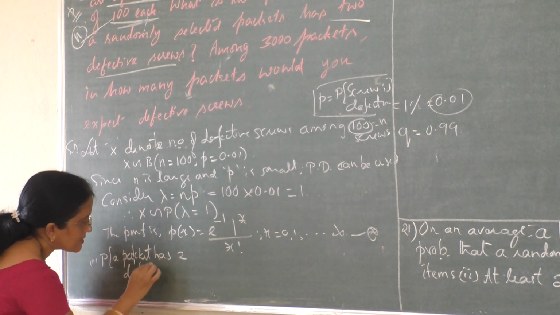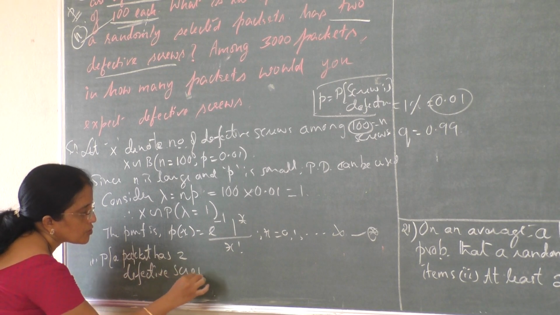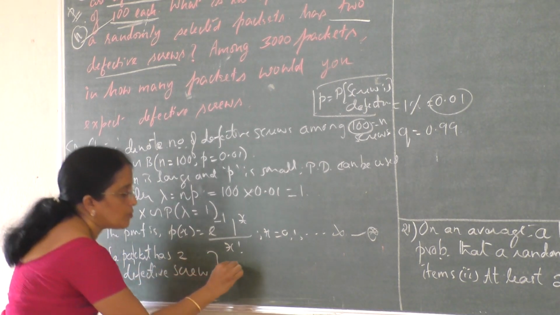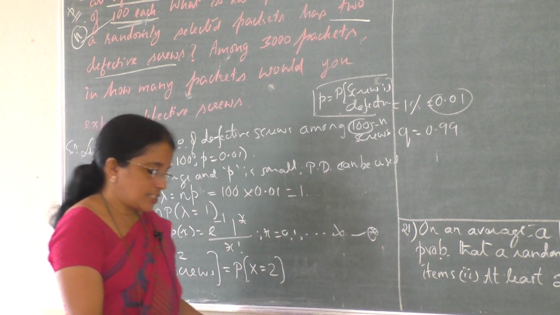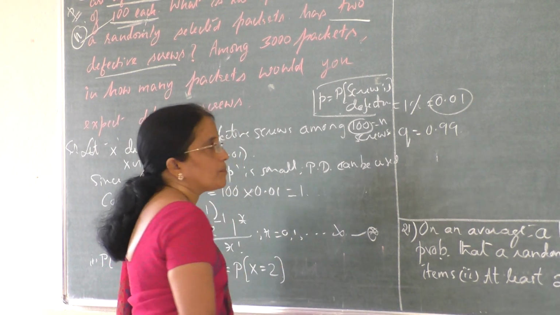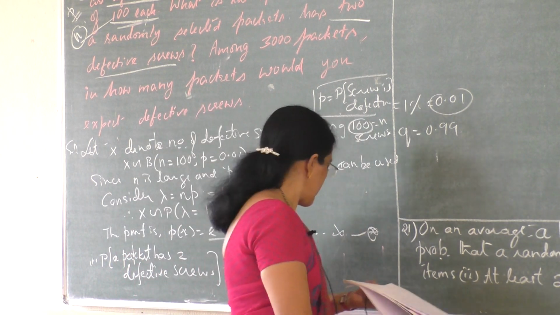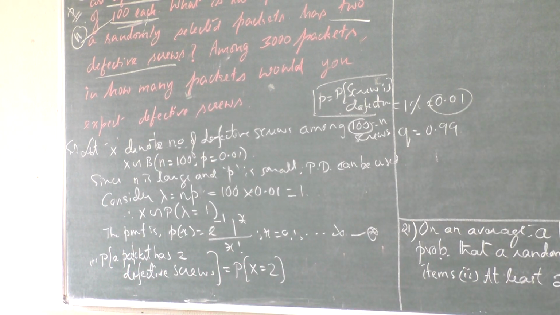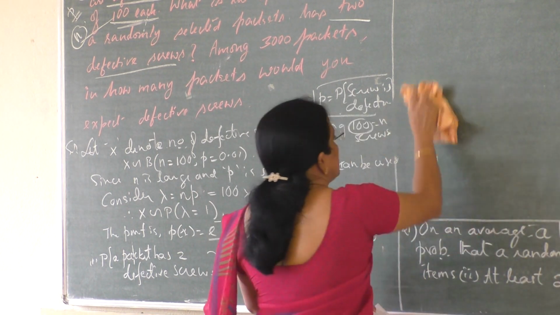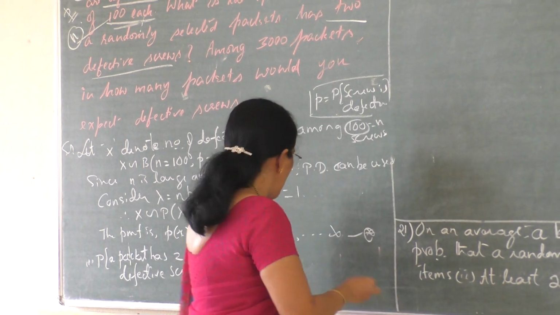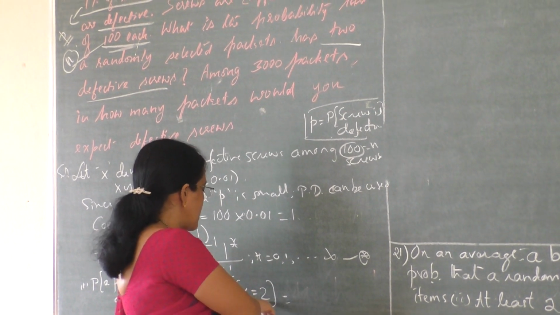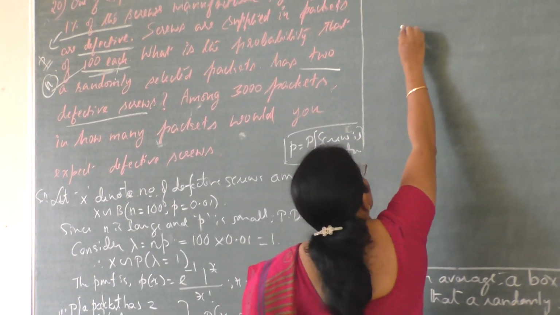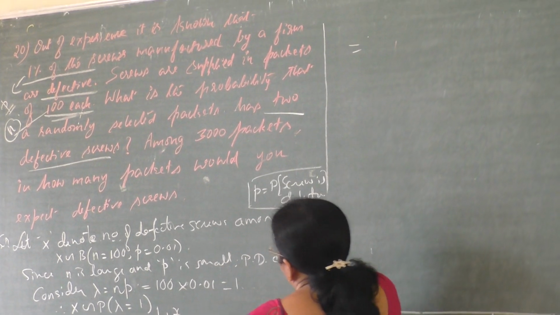A packet has 2 defective screws, which is equal to probability of x equal to 2. Here, just substitute in the probability mass function, put x equal to 2. That is p of x equal to 2.